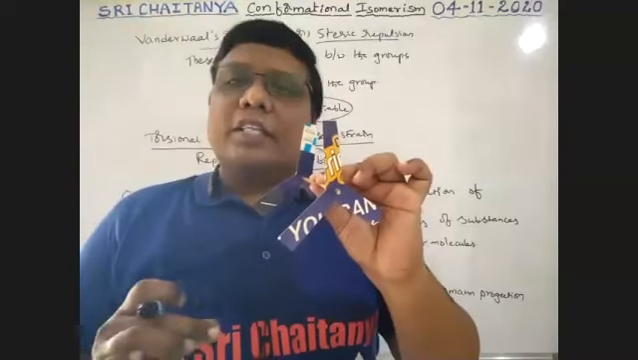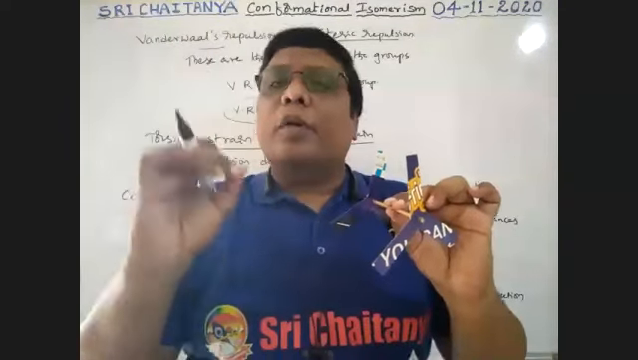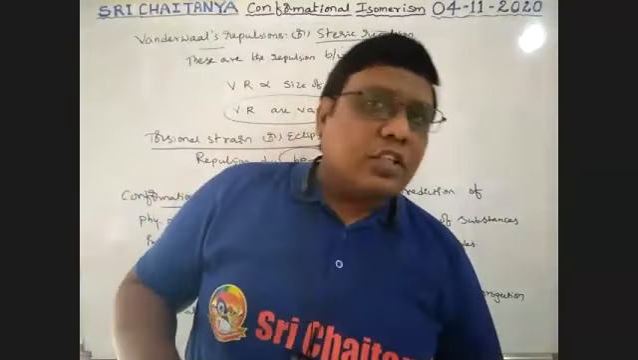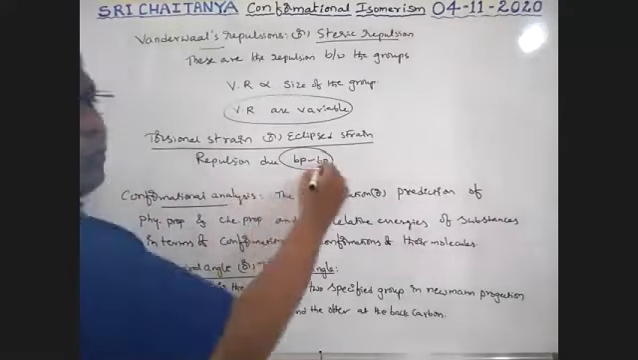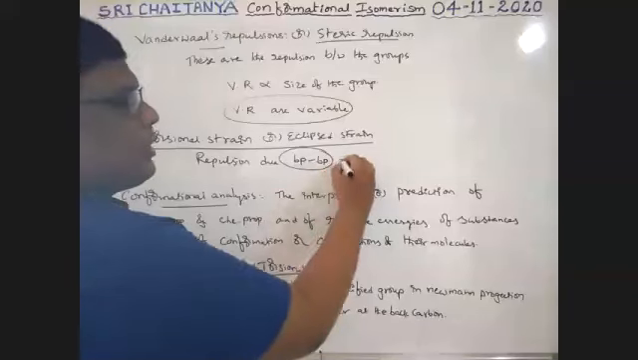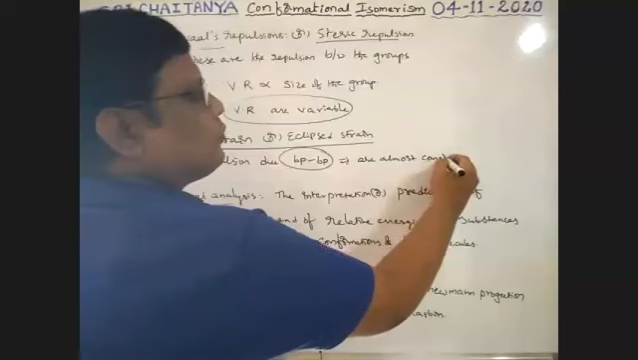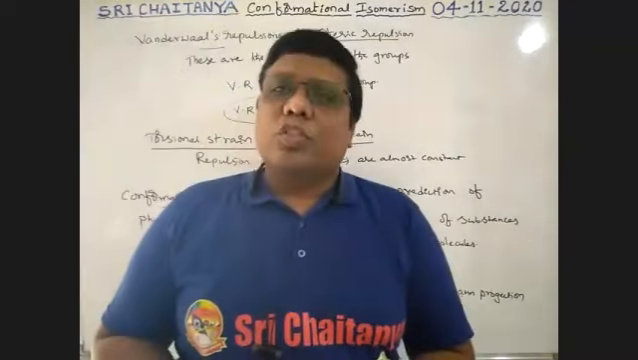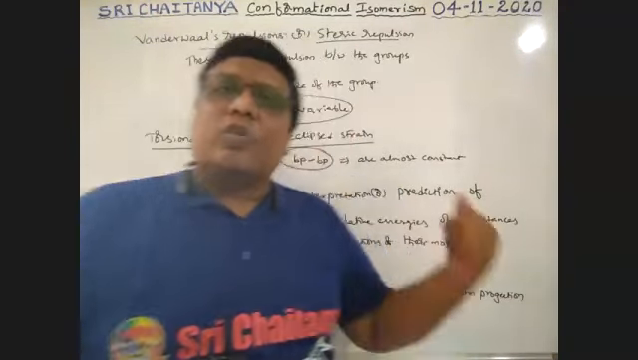Those repulsions are called bond pair repulsions. Because of these two groups, repulsions are possible. Those are group repulsions, and group repulsions are called van der Waals repulsions. Bond pair repulsions are called torsional repulsions. Boys, these bond pair repulsions are almost constant because bond pairs are not changed. That means bond pair repulsions are almost constant, but van der Waals repulsions are variable.